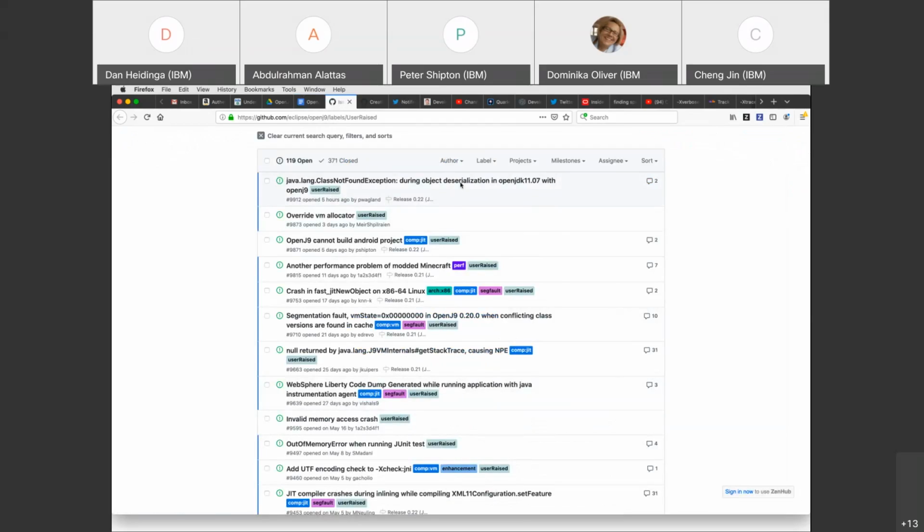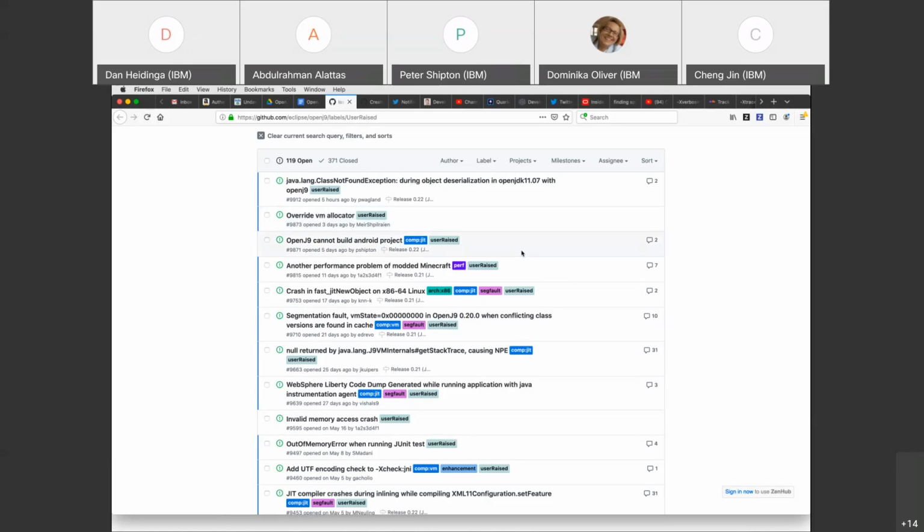I had pinged Teresa to take a look at this. He was able to fix the last couple of issues in this area of code. So right now this is targeted to the 0.22 release, given where we are in our release timeline. The next request is around overriding the VM allocator. This is coming from somebody who's embedding OpenJ9 inside another application and wants to override our malloc and free implementation. So something we'll need to look at there and see what we can do.